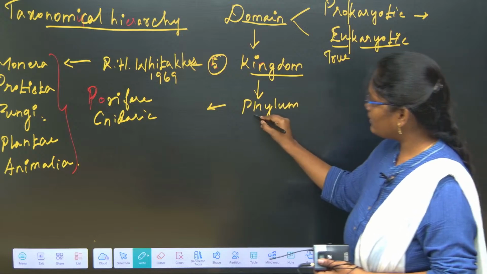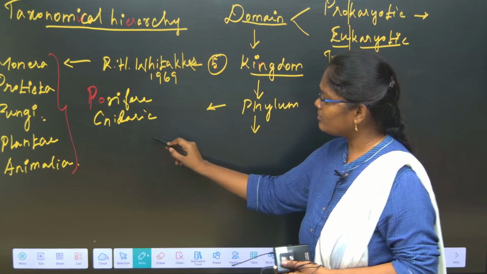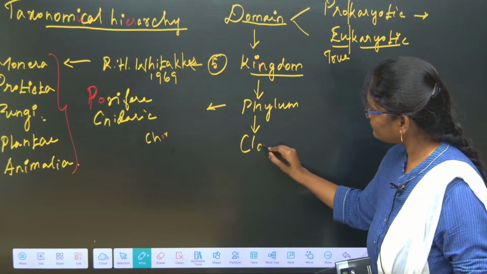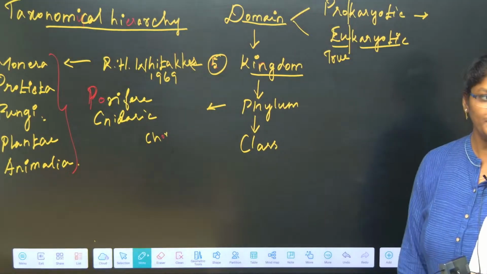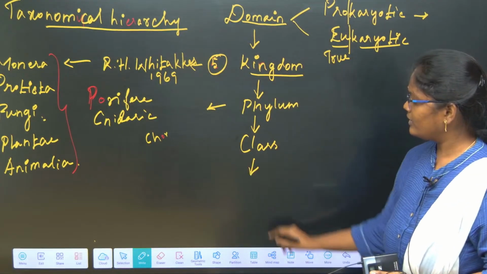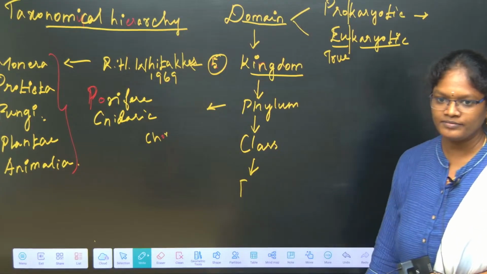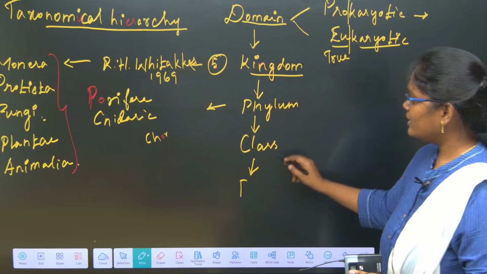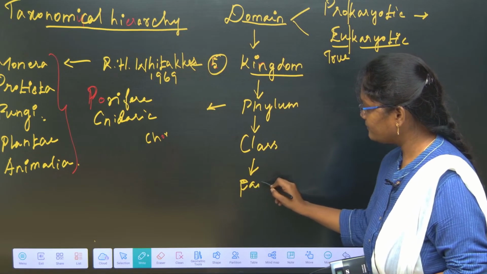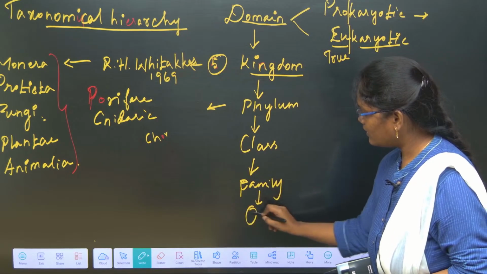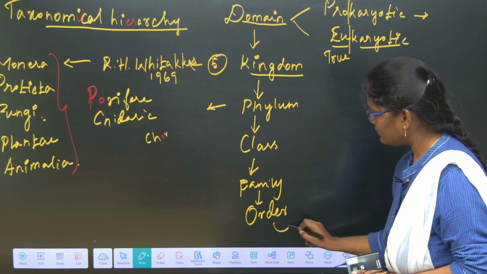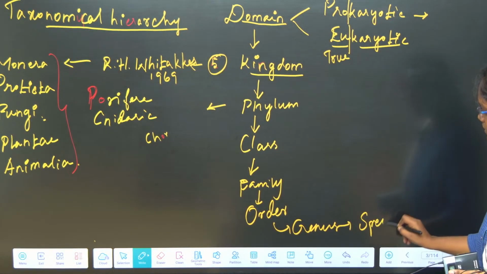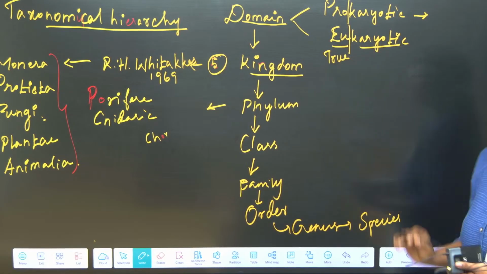Okay, so in one phylum, for example in phylum Chordata, we have many classes. Okay, so after that, order or family? So kingdom, phylum, class, order, family, genus and species. Okay, so these are all the taxonomical hierarchy.